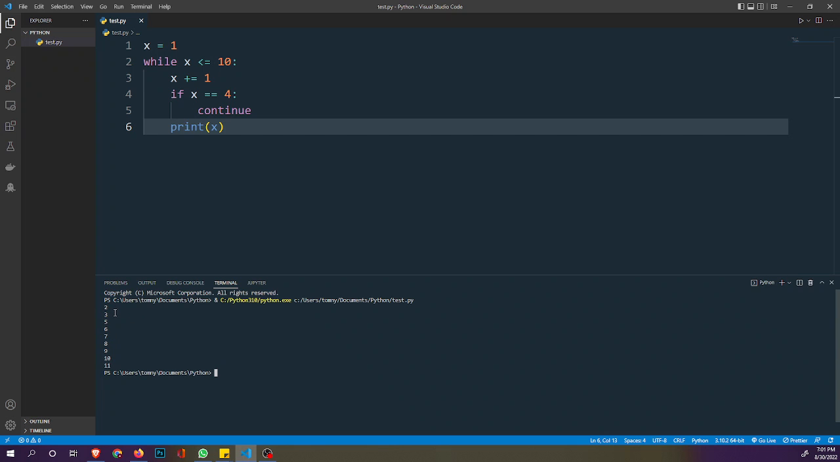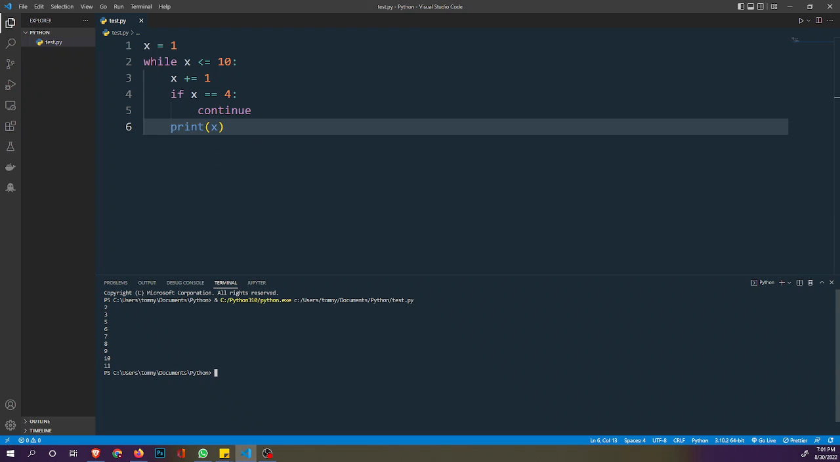We want to run this program. It starts from 2, 3, and instead of 4 we have 5. So it jumps 4, because when the value of x is equal to 4, we want to skip that and continue to the next printable values. So just take note of the break, the continue, and then let's talk about the else statement.